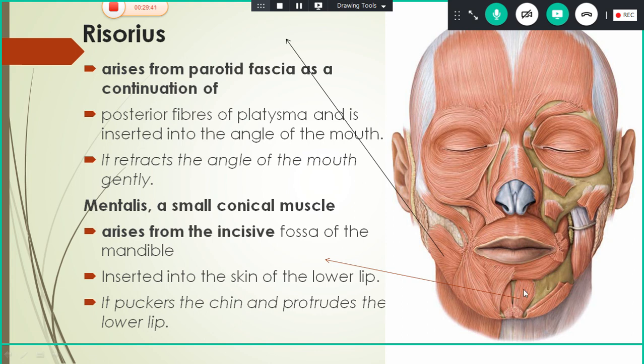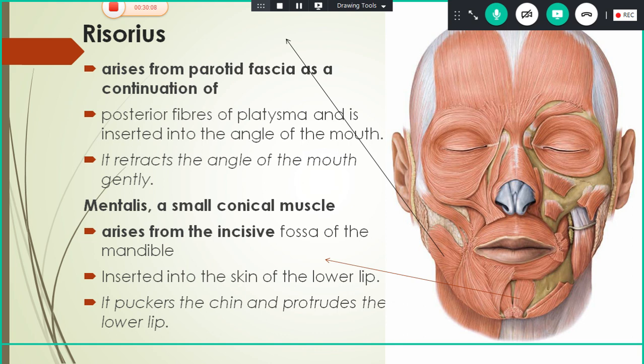And the next small muscle which is present in the chin is the mentalis. It is a small conical muscle. It arises from the incisive fossa of the mandible and is inserted into the skin of the lower lip here. The action here is it puckers the skin of the chin and protrudes the lower lip. Okay, so that's all about the risorius and mentalis muscles. I think you are now clear about all the muscles and their actions.